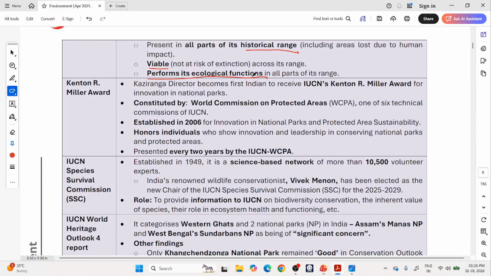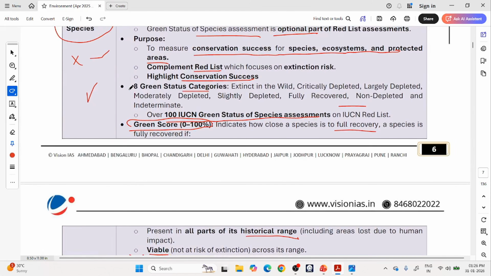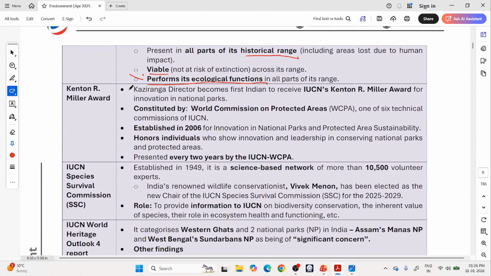Every animal or every plant has an ecological function, like I told you about the bee, and there is an ecological function for the lion also. The lion controls the deer population. If there is no lion, the number of deer will increase too much, and all the deer will eat all the grass, and then the deer will die, and all the animals living on the grass will die. So the ecosystem will collapse. Nature is actually in a perfect balance. So everyone has a natural ecological role. They will see whether this animal is performing its ecological role or not. If everything is positive, they will give a good green score and green status.